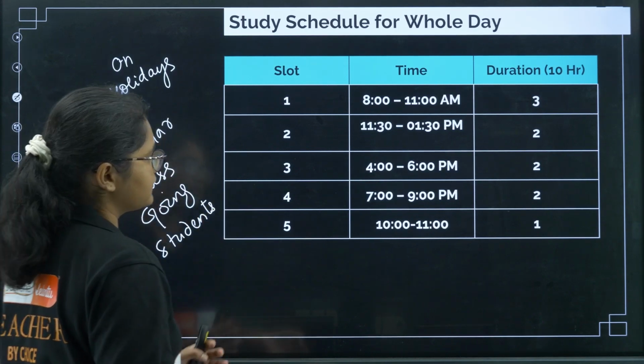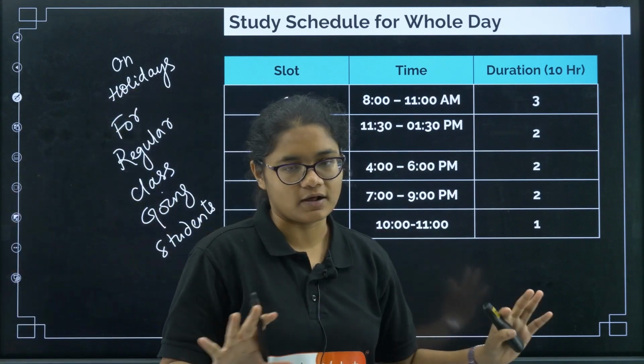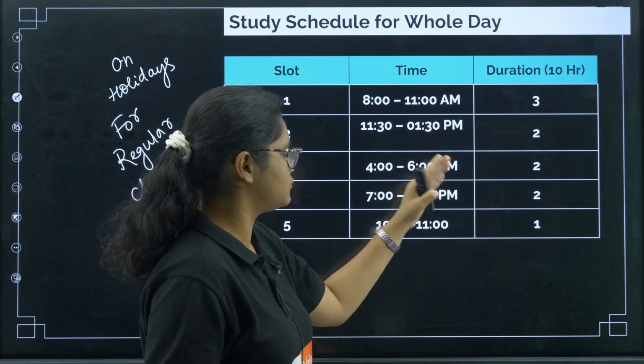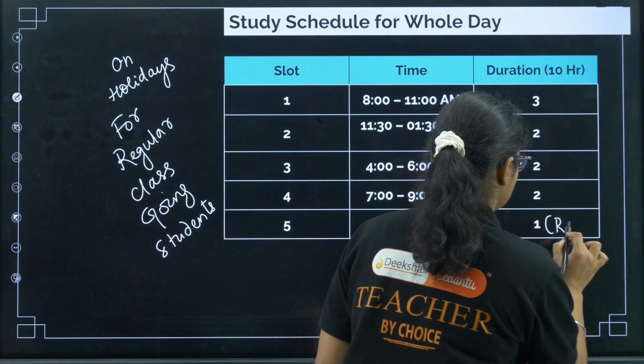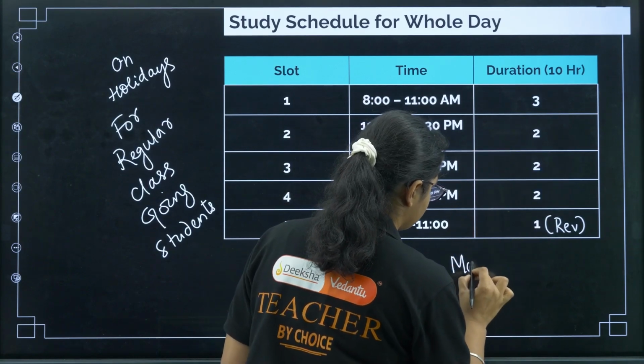holidays. So here you can see, you can change your time accordingly, but make sure that you are getting 10 hours of study. Okay, so one slot is 8 to 11, 11:30 to 1:30, 4 to 6, 7 to 9, 10 to 11. So this 1 hour should be there for revision, and on these Sundays you need to write a mock test as well.